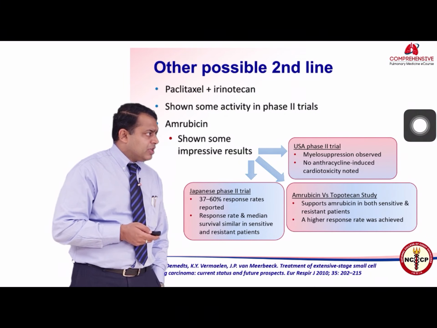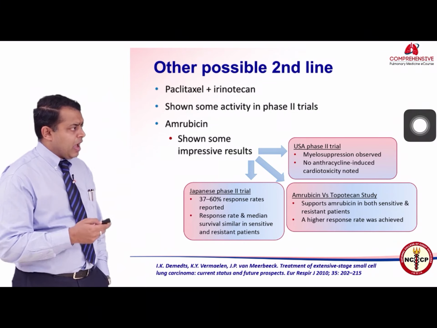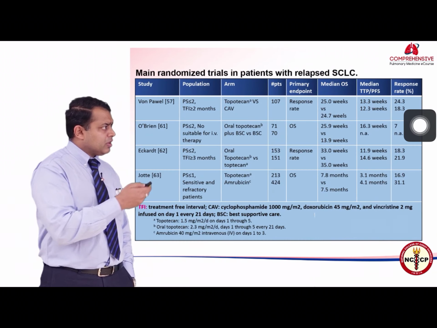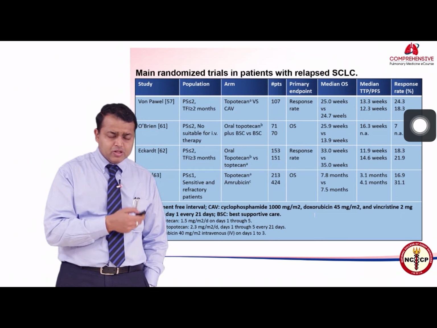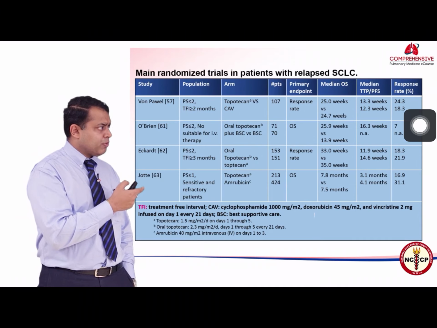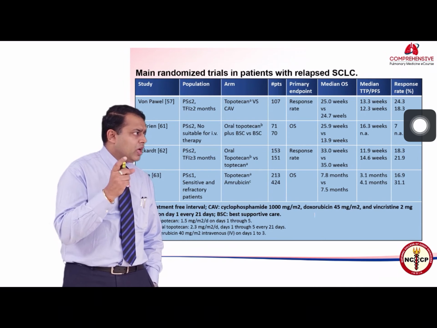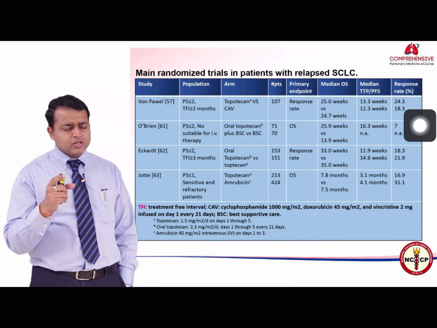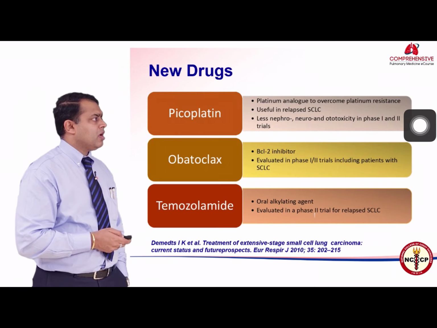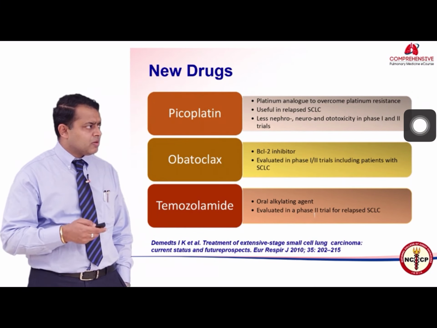Coming to other possible second-line agents, paclitaxel is another agent which is frequently used in these particular patients. Amrubicin, which is a type of anthracycline similar to doxorubicin, has also been used. These are the various agents which can be used, and these are the various studies. If you look at topotecan versus CAV, topotecan versus best supportive care, topotecan and amrubicin, all of these studies indicate that the median overall survival is to the tune of about 6 to 7 months, and these are very modestly improved by chemotherapy. Some newer drugs such as obatoclax, picoplatin, and temozolomide are being explored in this particular area.